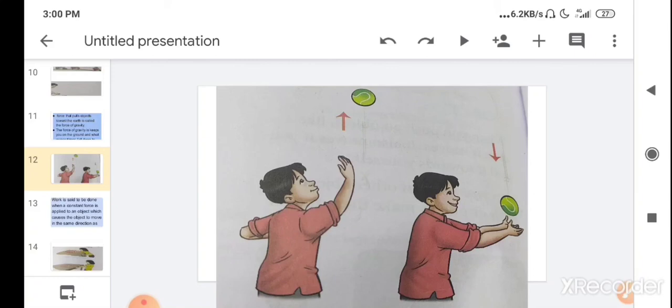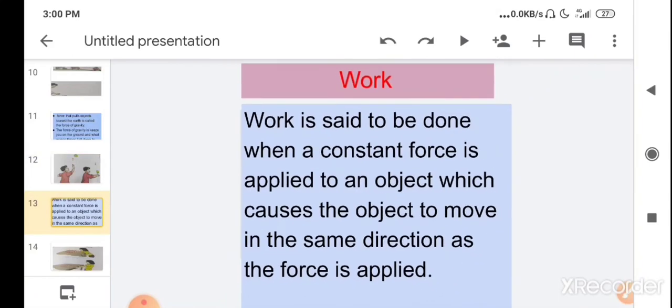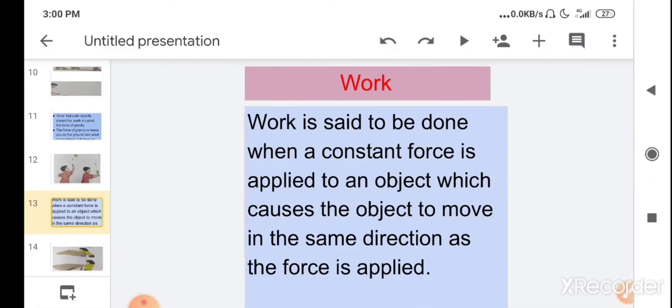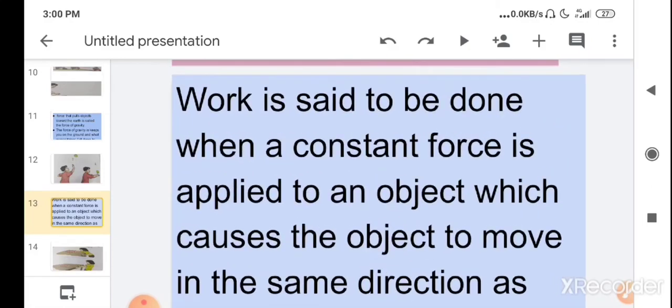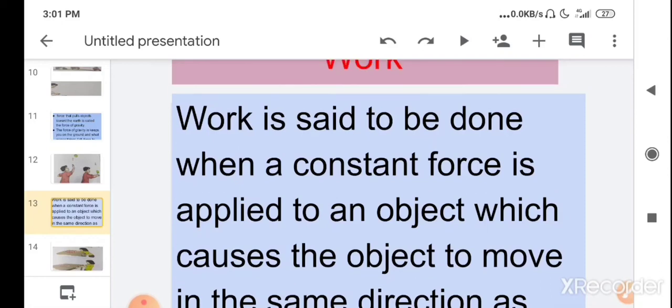Children, our next topic is work. When you use force to move things, you do work. So what is work?